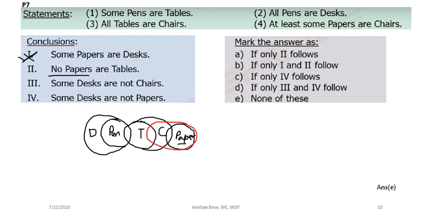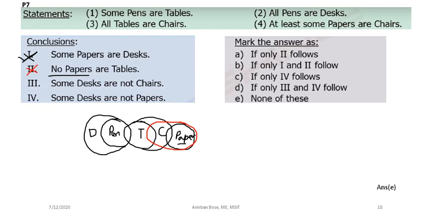Your paper can be like this. In that also, your final condition that some papers are chairs, that means something is common, is also satisfied. So it is a possibility that some papers are tables. So no papers are tables you cannot actually conclude. So this is also not correct.